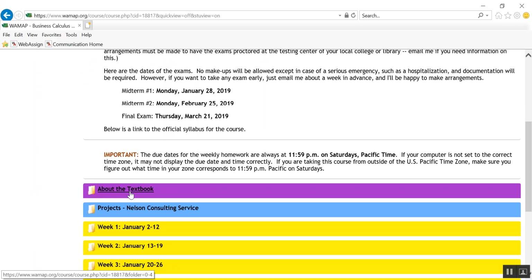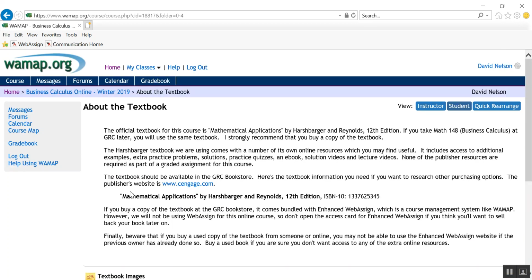Please pay attention to when our due dates are. It will vary quarter to quarter, but for this quarter, it was always 11:59 p.m. It's just a matter of the day of the week. So make sure your time zone is set correctly on your computer.